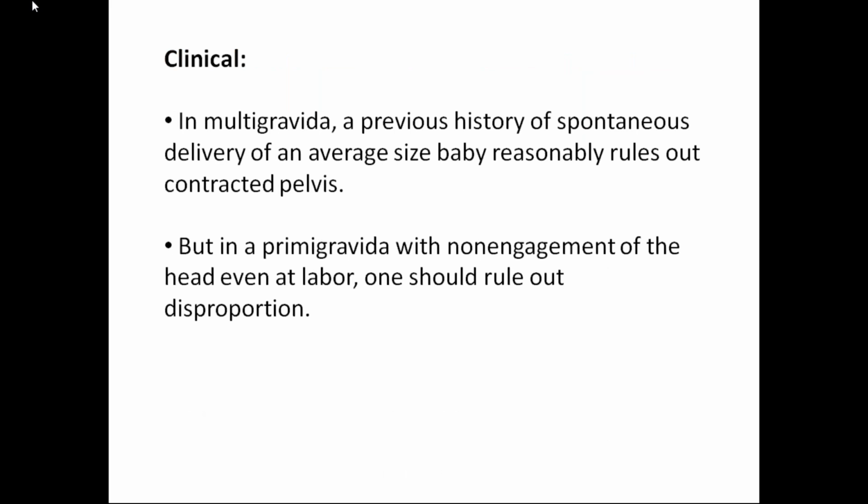So I told you in the previous obstetric history that if she delivers an average sized baby, suppose an average sized baby in a country, say 3 to 3.3 kgs, without any problem, then it rules out a contracted pelvis. But in a primigravida with non-engagement of the head, even at labor, one should rule out disproportion.